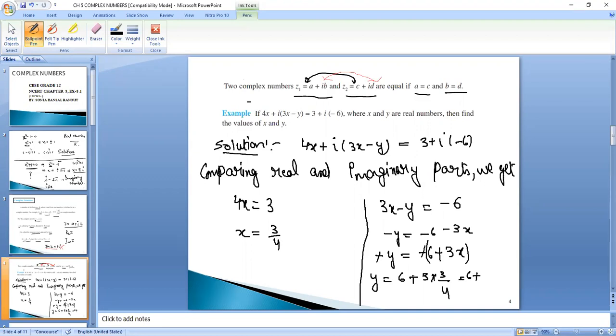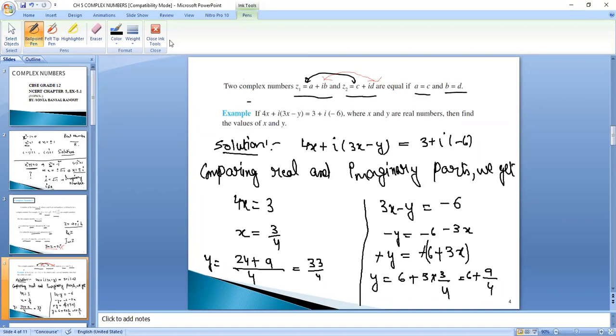So 6 plus 3 threes are 9 by 4. For this we will be taking the LCM. Taking 4 as the LCM, 6 fours are 24 plus 9 is equal to 33 by 4.